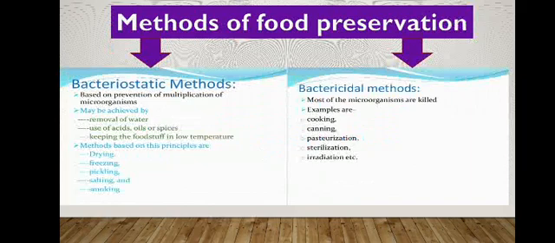We are altering the environmental conditions of the microbes to prevent the growth and reproduction of microorganisms. Different methods can be adopted: removal of water, high or low temperature, use of acids, oils or spices. Methods based on this principle are drying, freezing, pickling, salting and smoking. There are a lot of other methods, such as squash and sugar-based preservation methods, which also come under bacteriostatic methods.